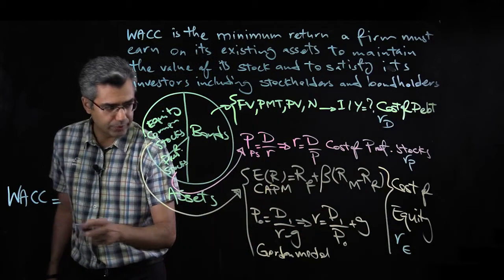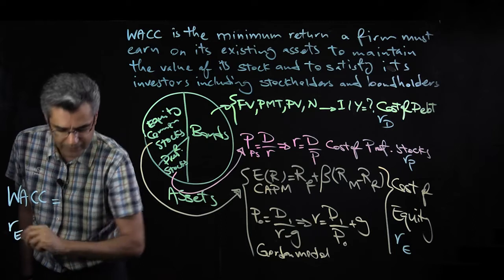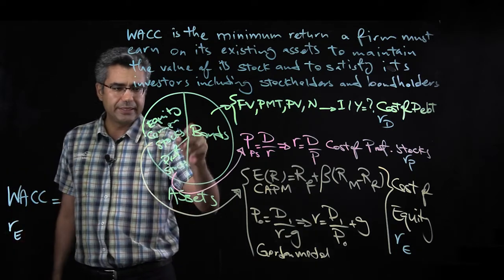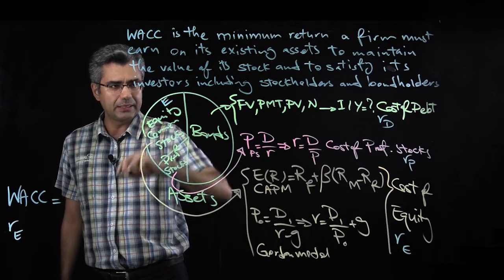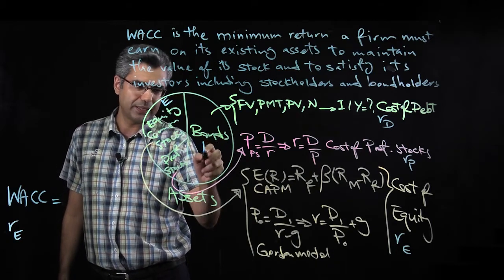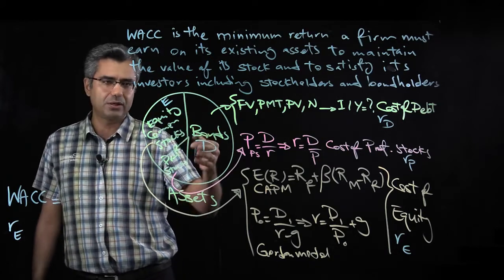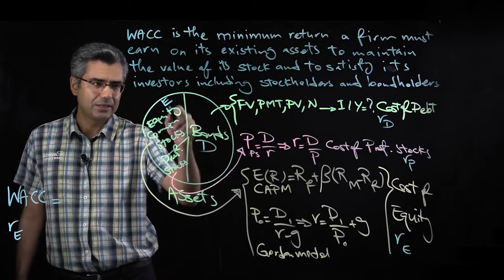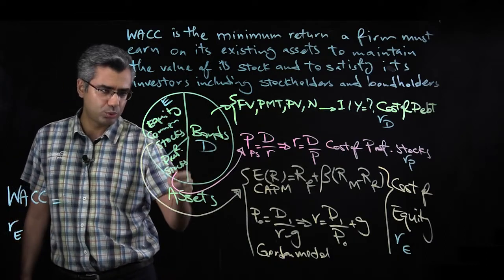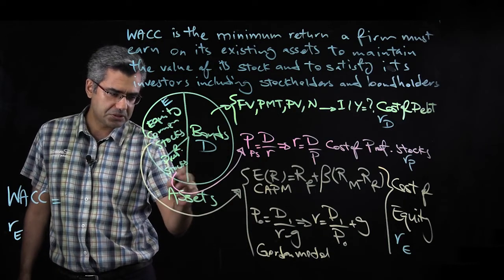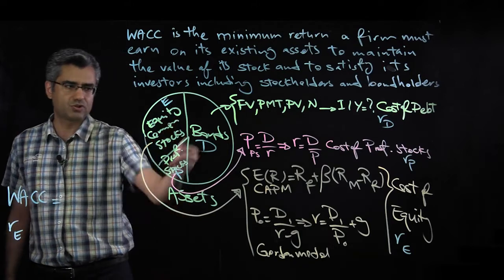So it's cost of equity and then the weight of equity. The size of equity, maybe $10 million, I name it E. The size of debt, maybe $20 million, I name it D. And the size of preferred stock I name P. So these are the sizes.